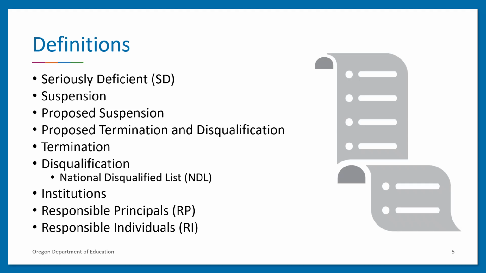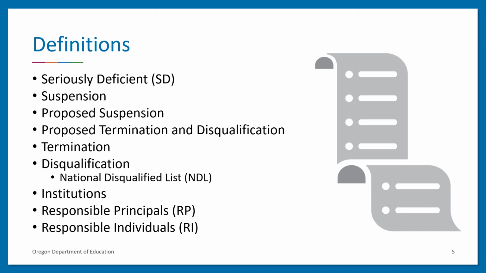National Disqualified List means the list, maintained by the USDA, of institutions, responsible principals, responsible individuals, and daycare homes disqualified from participation in the program. Institution is the entity or organization that signs the agreement with the state agency to operate the CACFP.